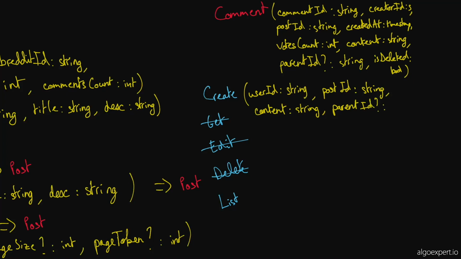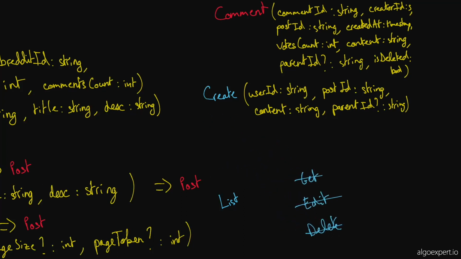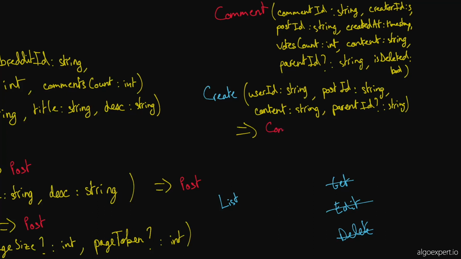And this is a string. Okay, cool. So that is the create endpoint, I think. Similar to posts, it returns the entity. So it returns a comment. So I'll put that here. Returns a comment. Okay. The comment that you just wrote.